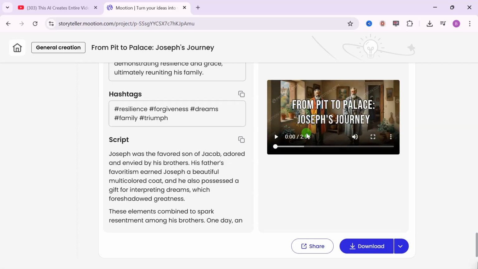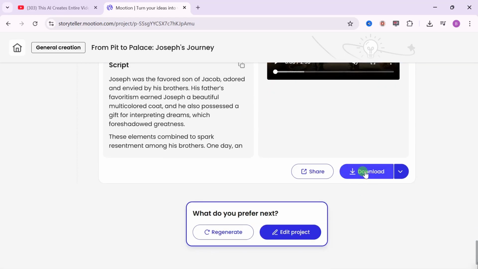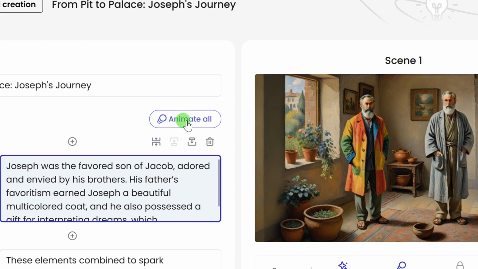preview of your story, and if you are satisfied, you can come down here, click on this download option to download your video. But if you are not satisfied, then you can go ahead and click on edit project so that you can edit this story and add a more personal touch to the story. When you click on the edit project, you are going to see this option available for you. Then right from here, you can click on animate all and animate all these images if you want to have all the images being animated.